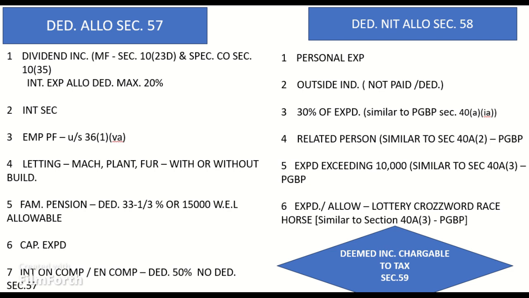Last point in this topic: any expenditure or allowance in connection with income by way of earnings from lotteries, crossword puzzles, races including horse races, card games, and other games of any sort, or from gambling or betting of any form or nature. The above provision shall not apply in computing the income of an assessee, being the owner of horses maintained by him for running in horse races, from the activity of owning and maintaining such horses. In respect of the activity of owning and maintaining race horses, expenses incurred shall be allowed even in the absence of any stake money earned. Such loss shall be allowed to be carried forward in accordance with the provisions of Section 74A; refer to the set off of loss chapter for Section 74A.